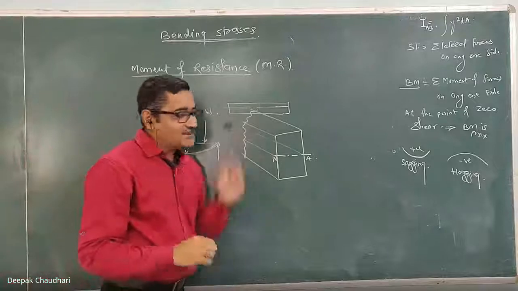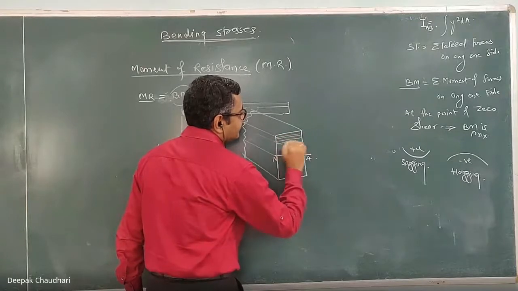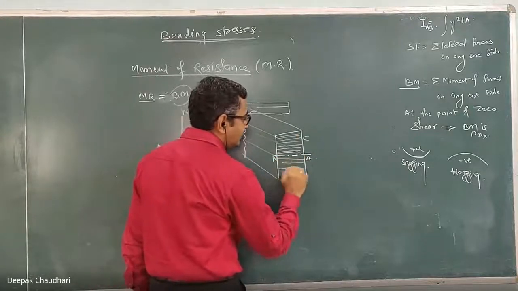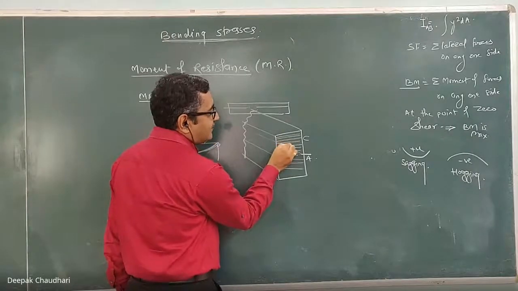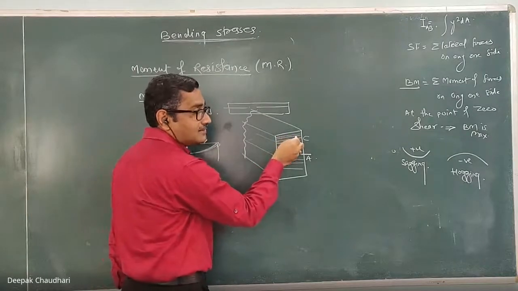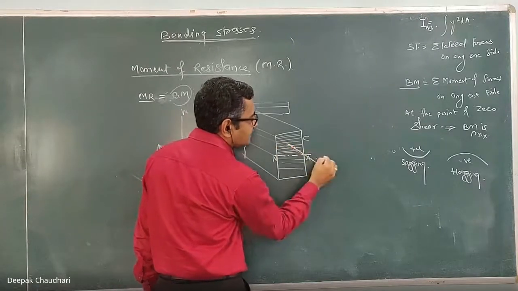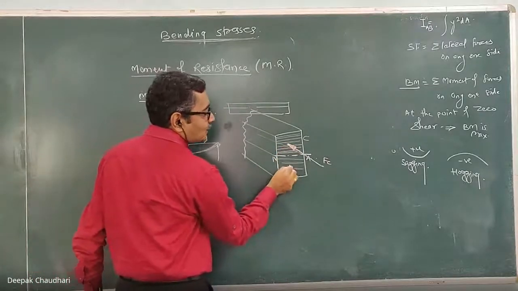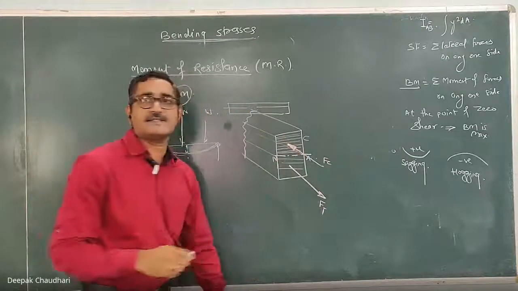Now when it is subjected to the sagging bending moment, the upper layers are in compression and the lower layers are in tension. Understood? Since the upper layers are in compression, a force of resistance will develop because they are contracted, and that force of resistance is compressive in nature. In the lower layer, a force of resistance is developed which is tensile in nature. These are the forces of resistance developed in the layers.